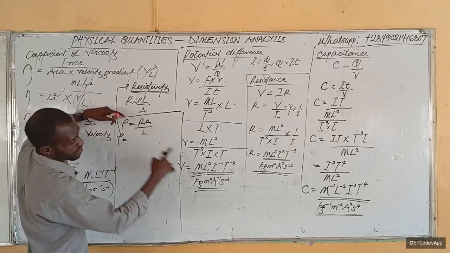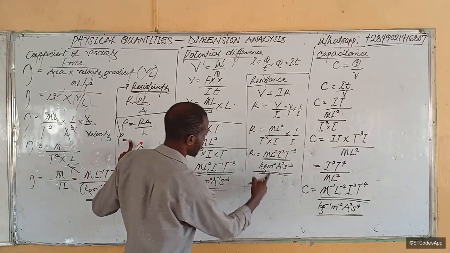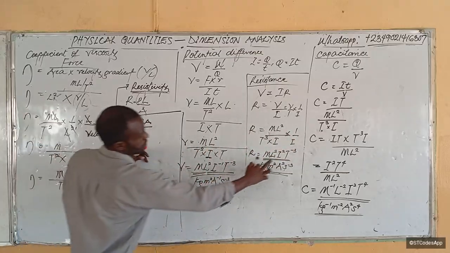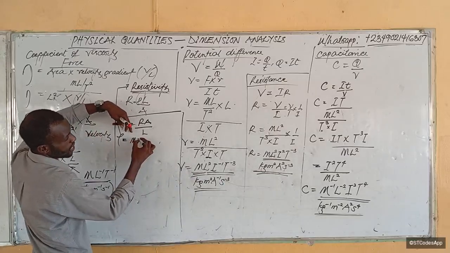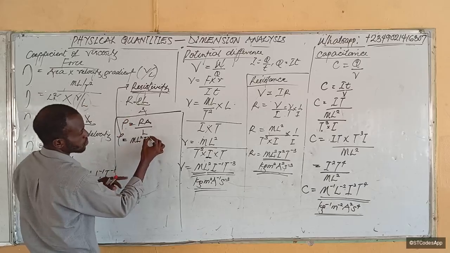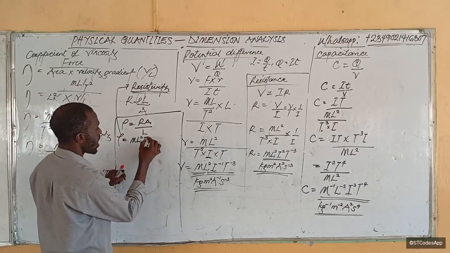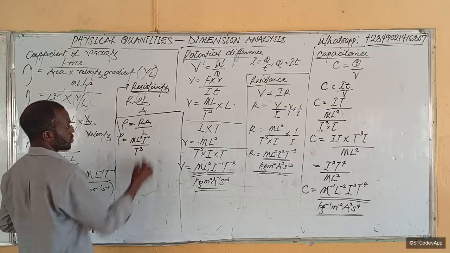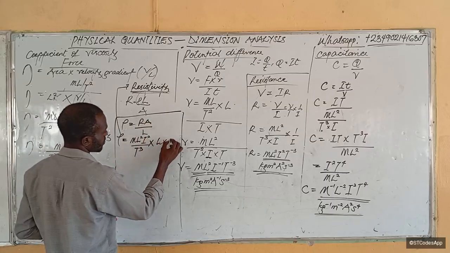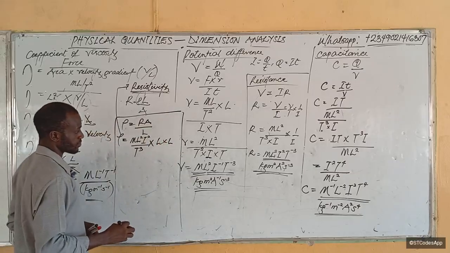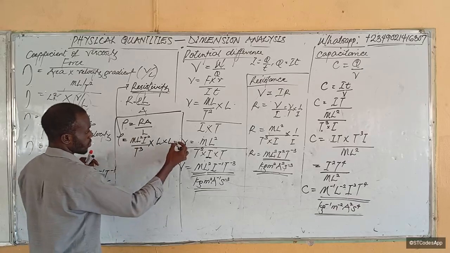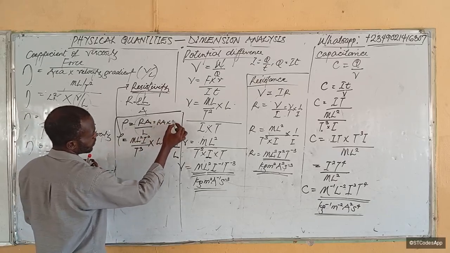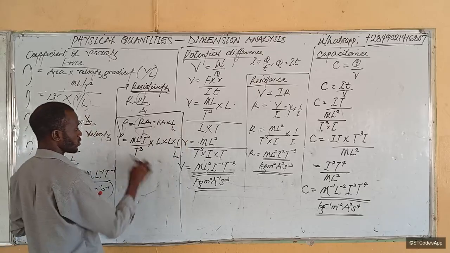So, what is resistivity? Resistance, we calculated here to be ML squared T... ML squared I squared over T cubed, right? Over T cubed. So these are times area. What is area? Length times length. Now, all of this is multiplied by 1 over L, because this means RA times 1 over L, right? So all of these are multiplied by 1 over L.